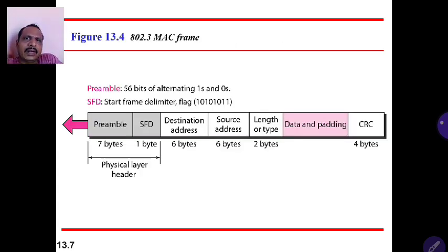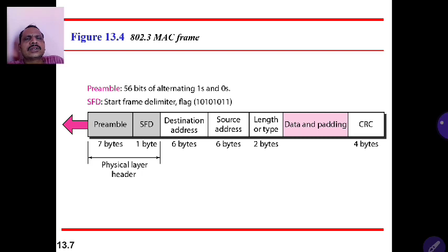This is the 802.3 MAC frame format. The fields start with a preamble of 7 bytes. 7 bytes is 7 into 8, 56 bits, which are alternating zeros and ones. At the start of any frame, these are the synchronization bits for the receiver.